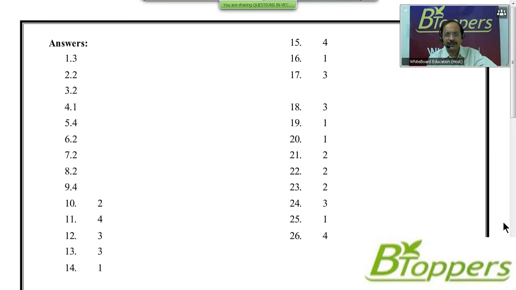For next two questions, 17 and 18, third option is answer. For next two questions, 19 and 20, first option is answer. For next three questions, 21, 22 and 23, second option is the answer. For question number 24, third option is answer. Question number 25, first option is answer. For question number 26, fourth option is answer.